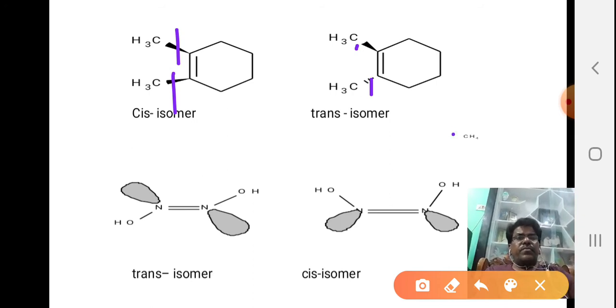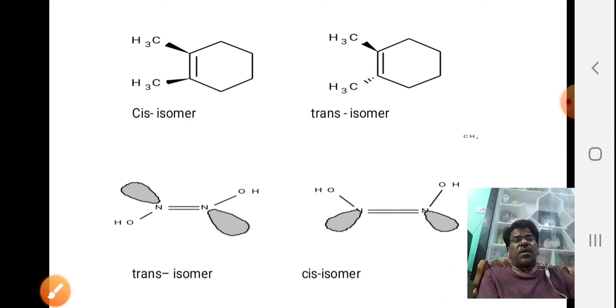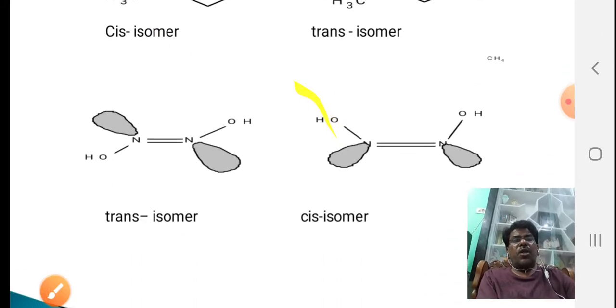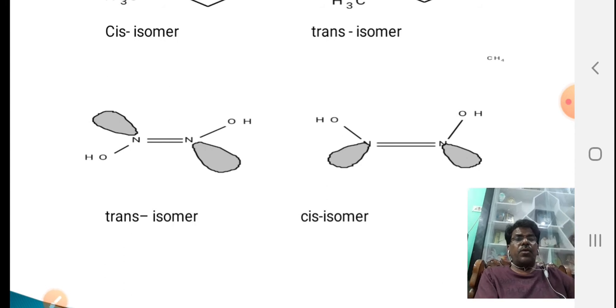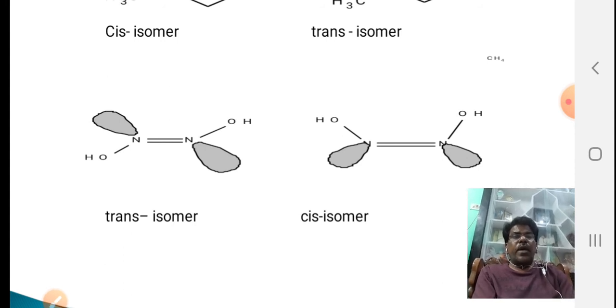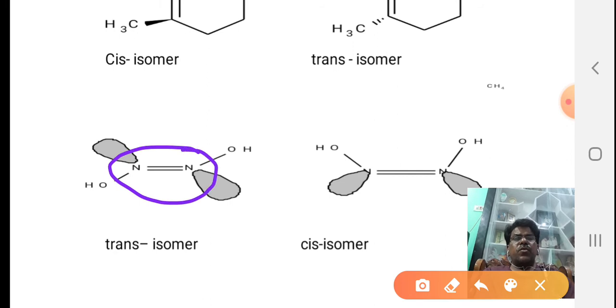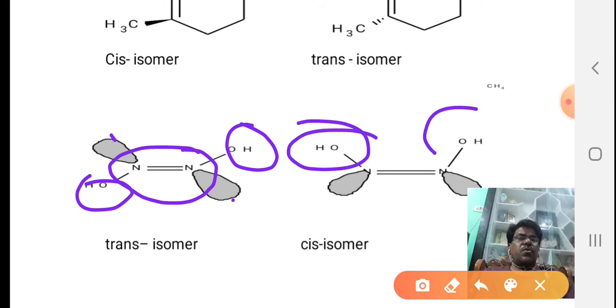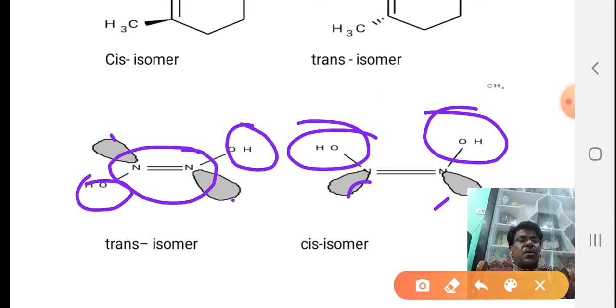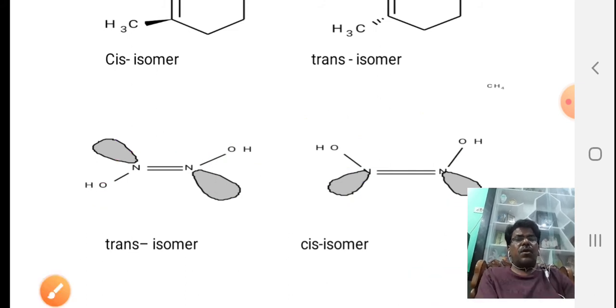It is a double bond. And one more good example, a non-organic, that is inorganic, molecule: N2H2O2, a nitrogen oxyacid. Here in the trans compound, the OH groups are on opposite sides and the lone pairs are on opposite sides. Here these two are on the same side, and the lone pairs are on the same side. These are the cis and trans isomers. So I have given more examples now.